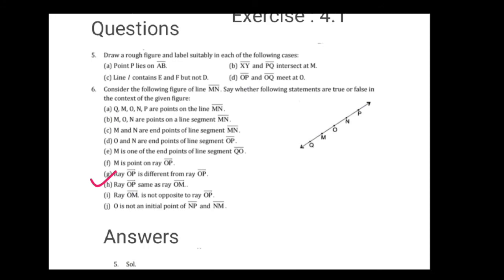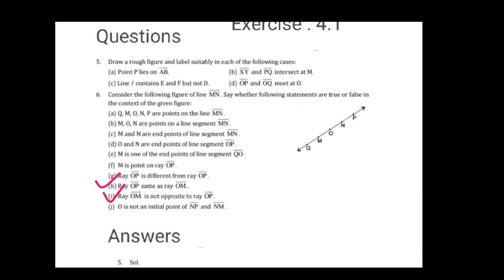So it is false. OP and OM both are on the same line, but ray OM is not the same as ray OP, so it is false. And J, N is the initial point of ray NP and ray MN, so it is